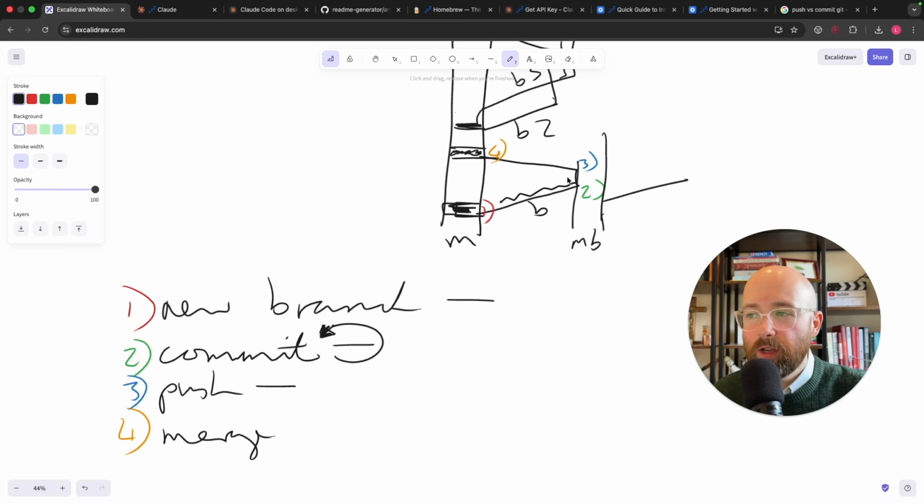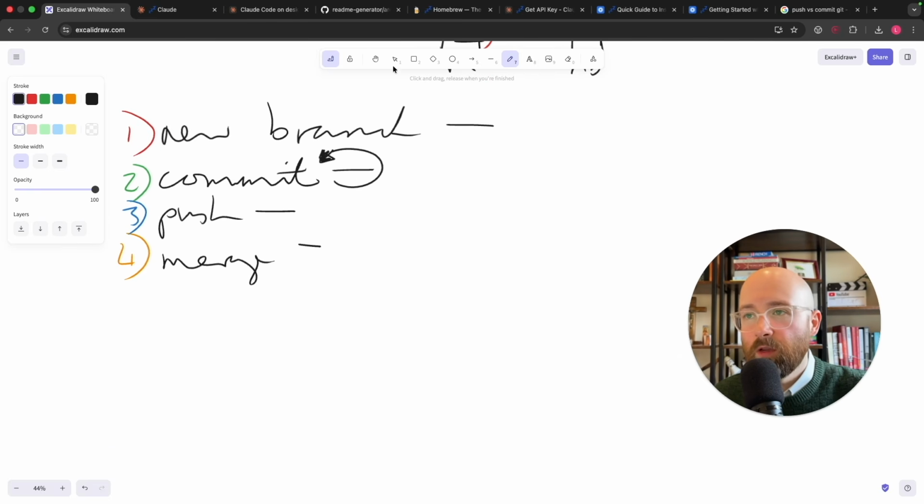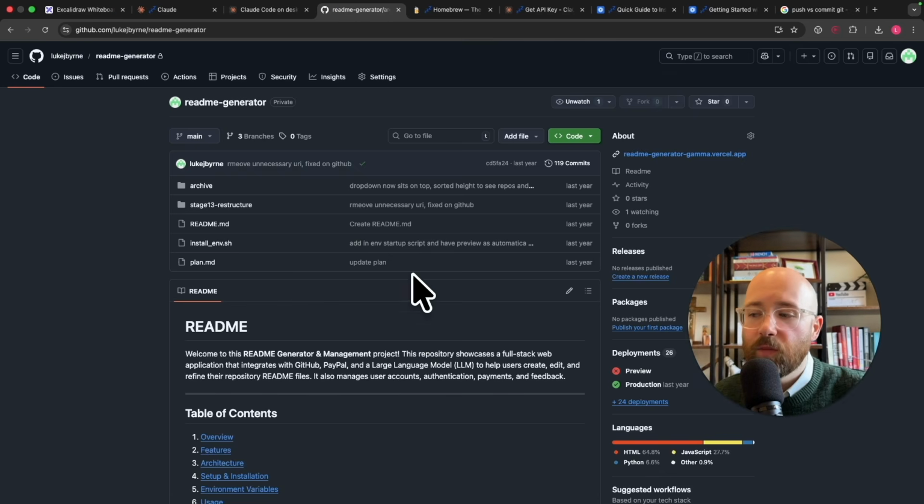So you can push directly up to this here, but then merge brings it back into the real main, and then it's done, right? So that's the kind of process. Claude will or should do it, but this is just so that you understand roughly what it's supposed to do. And obviously GitHub is just a place for you to store stuff. So let's get up and running with how you can actually leverage this.